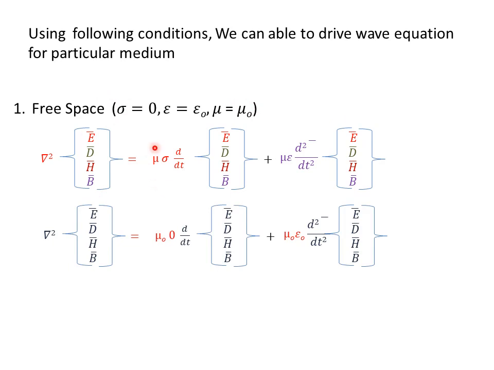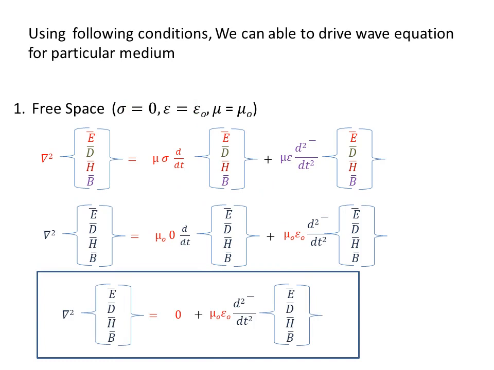Where eta is 0, this term will be 0, so this whole term will be 0. And mu equal to mu naught, epsilon equal to epsilon naught. So this is the wave equation of free space. For del square, this term will be 0, so only we will have this term. So this is the wave equation for free space.